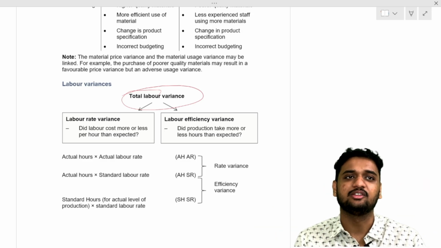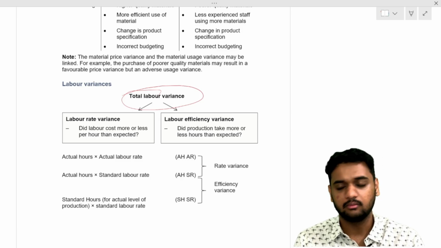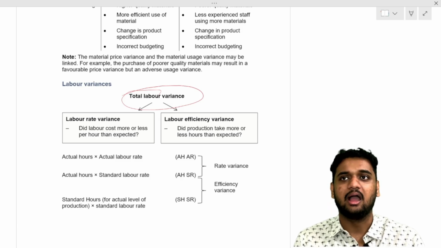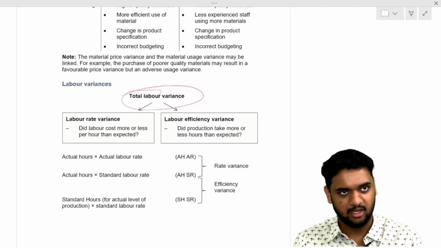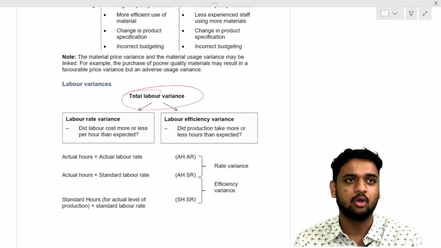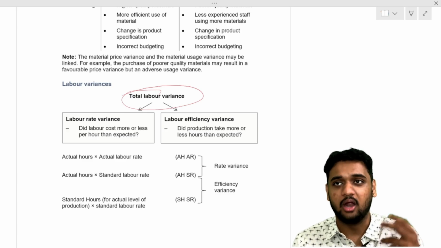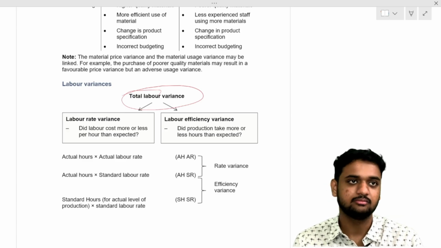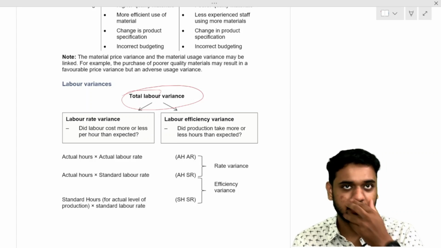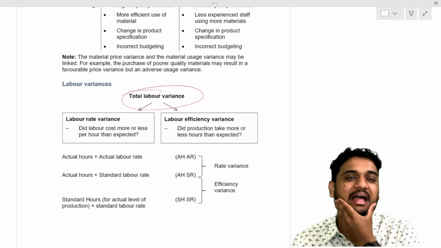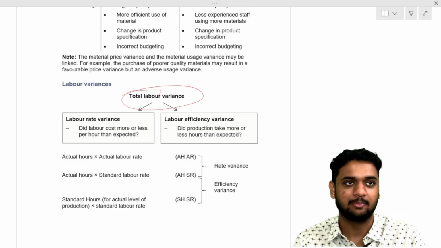What is material price variance formula? To actual quantity. Here what might be the formula? Standard price minus actual price into, we will not tell quantity, we will tell hours. What hours, sir? Labor will come as hours only. Actual hours or standard hours, what? I'll tell the price first.